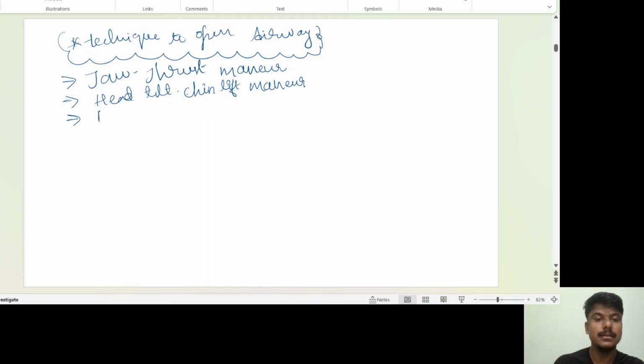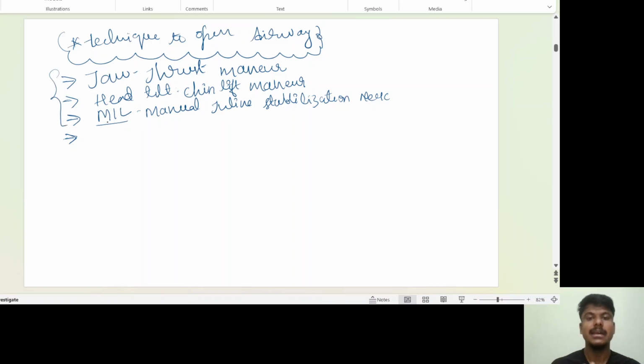The next one is MILS. MILS means manual inline stabilization of neck. These are the three maneuvers used to open your airway.